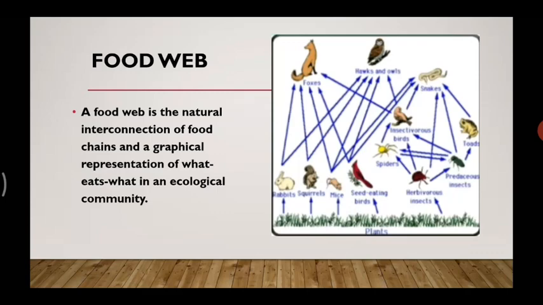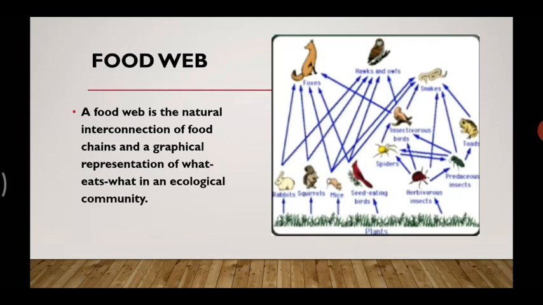Plants are eaten by insects. You might be knowing now. Insects are eaten by birds. Birds are eaten by other animals and other animals are eaten by another animals. In this way, the cycle goes on continuously in nature.